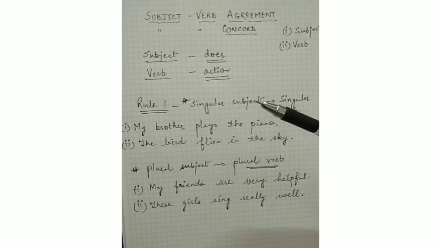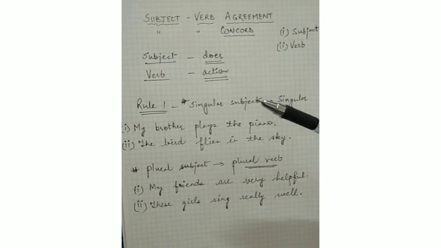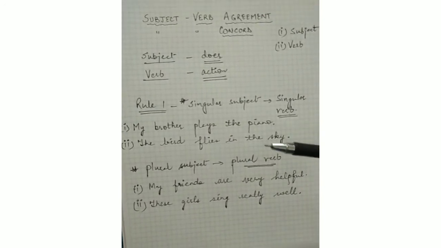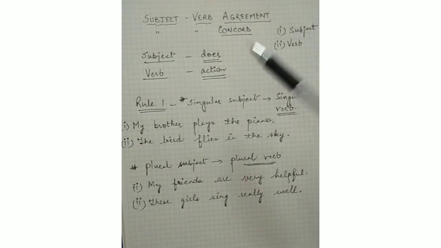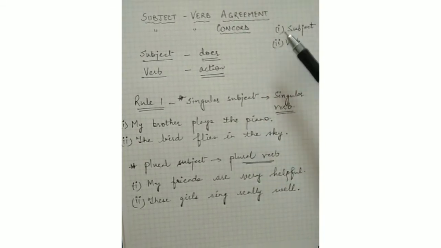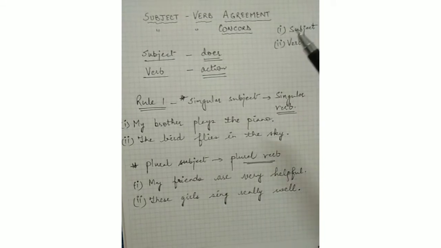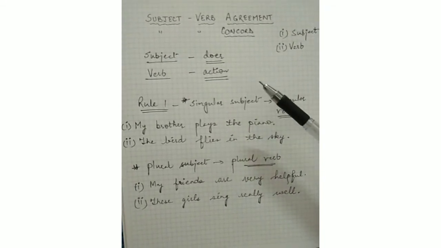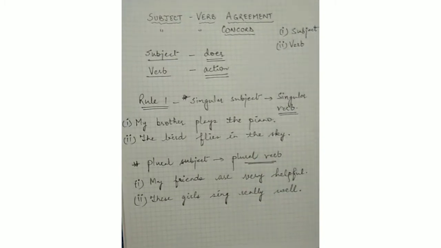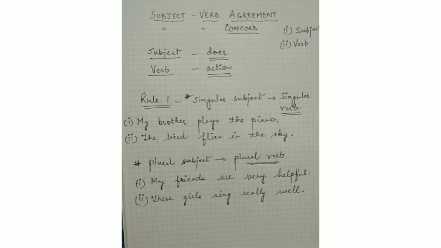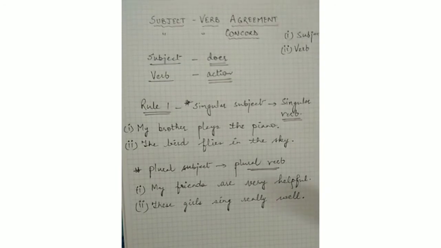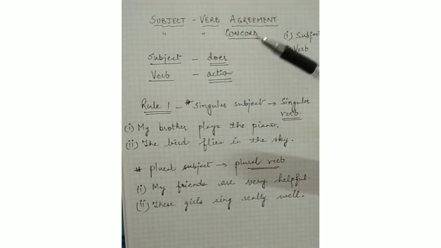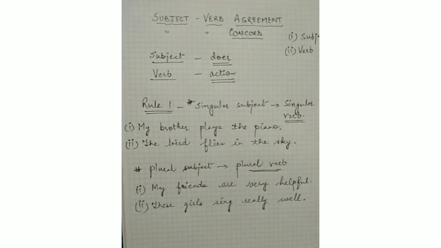Like if I say boys are playing. Okay, boys are playing. But if I want to replace boys with some other word, that is pronoun, so I can say they are playing, right? They are playing. So that is pronoun. So our subject can be noun or a pronoun.